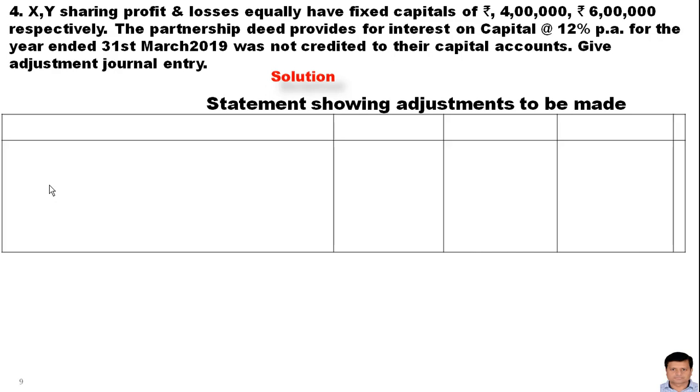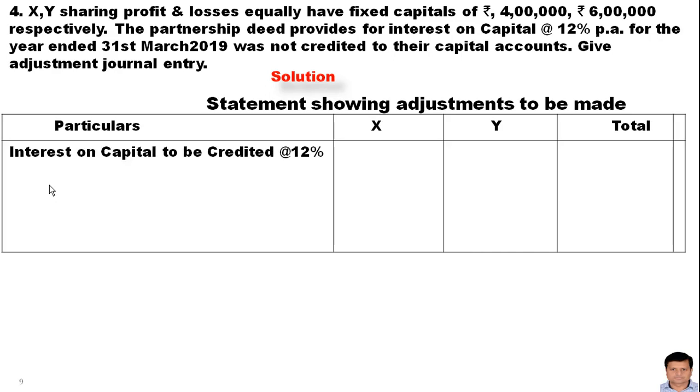Statement showing adjustments to be made. Particulars X, Y and total. Interest on capital to be credited, which was not done in the past, so we are going to make the adjustment of it. 48,000 for X and 72,000 for Y, and get the total. Then no other transaction is there, so get the balance, and the balance is 1,20,000.